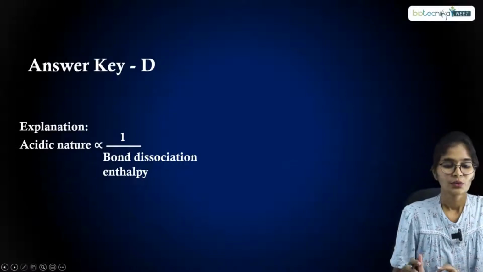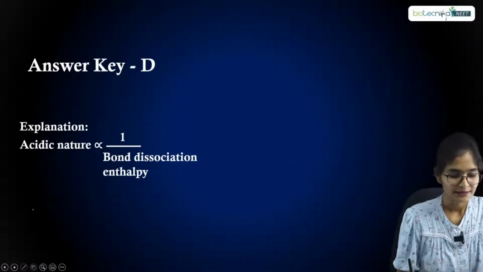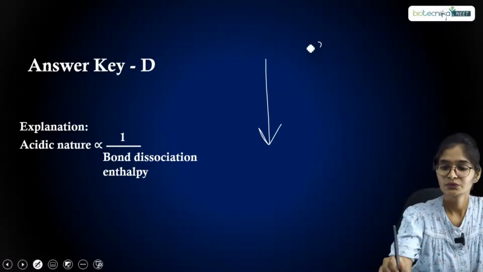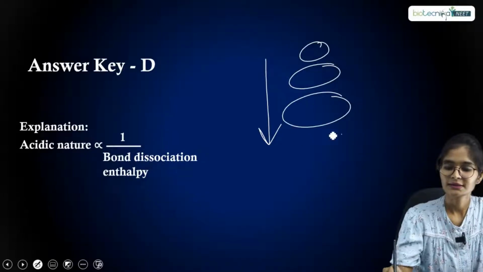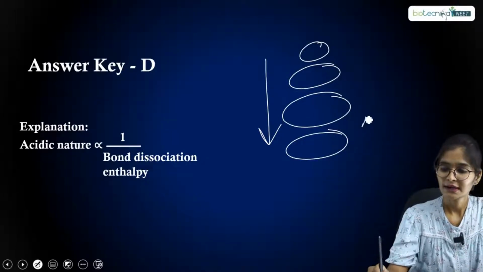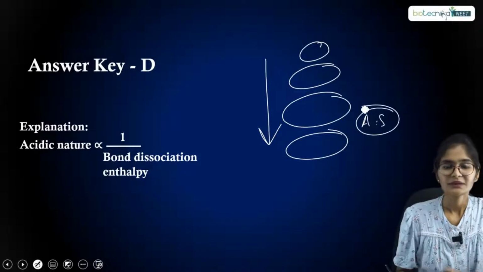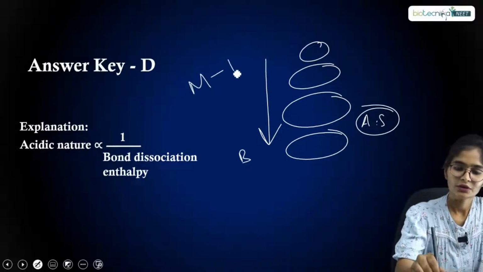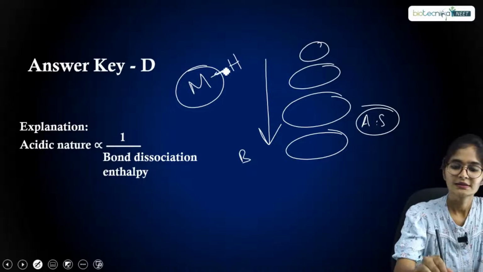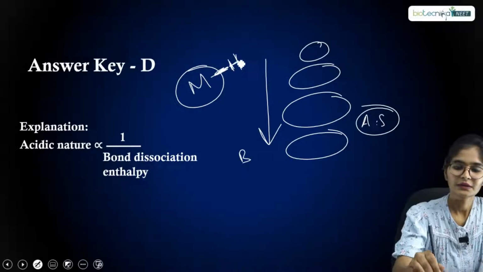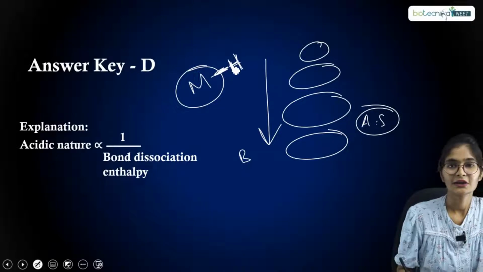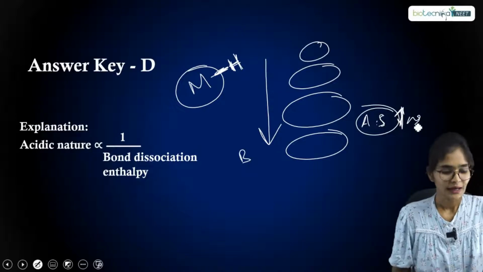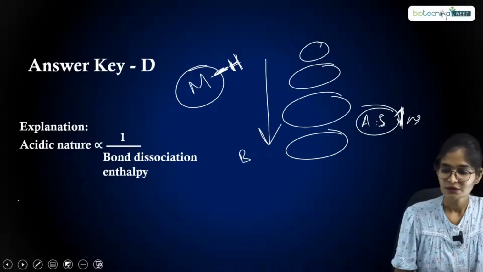Perfect. So why is it so? As I have told, in the periodic table, when you move down the group, the size increases. If the size is increasing, the bond dissociation is easier: if you consider the element-hydrogen bond, as the size of the element increases, it will detach the hydrogen easily. That's why the acidic strength increases down the group. So the answer is perfect. Let us move on to the next question.